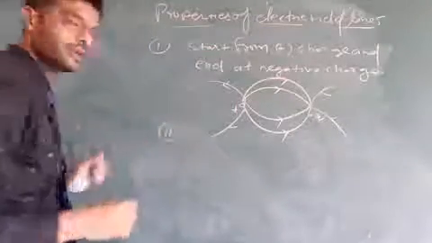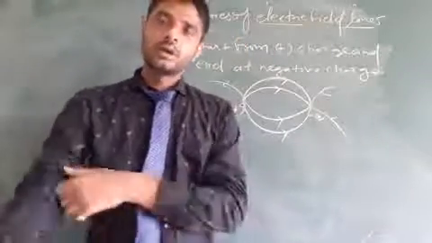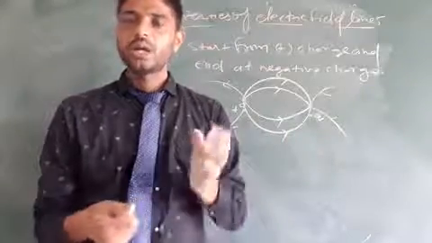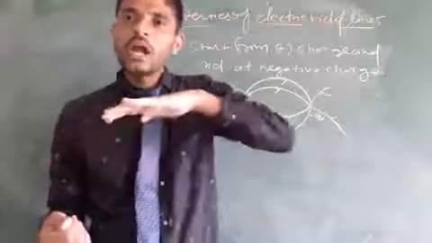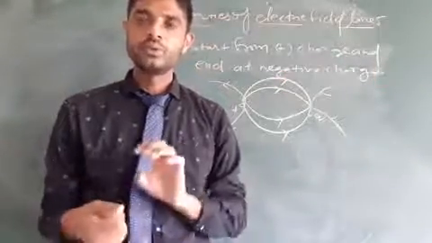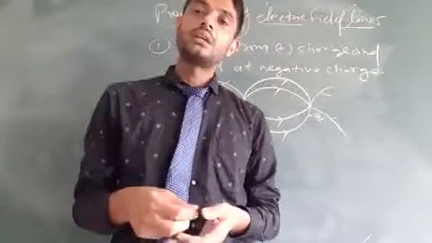Second property: electric field lines are continuous. Electric field lines start from a positive charge and move to infinity. It means these are continuous lines.